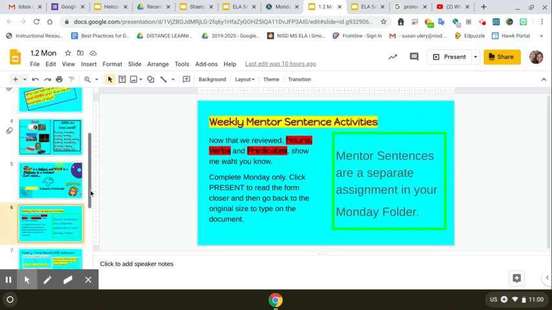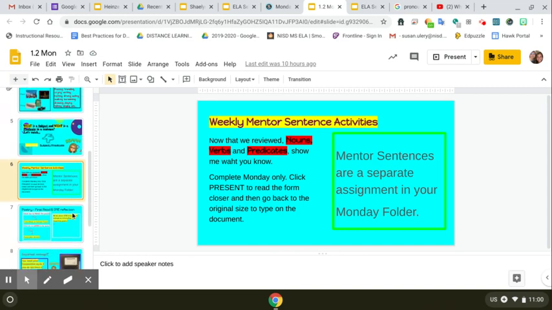Then you're going to come on down to this slide, and you're going to be having mentor sentences every week. That's a separate assignment in your Monday folder, and it's one sentence a day, Monday, Tuesday, Wednesday, and Thursday. And you're going to read the sentence and identify the subject and the verb, okay? So that also is in your folder. So be sure you complete that.